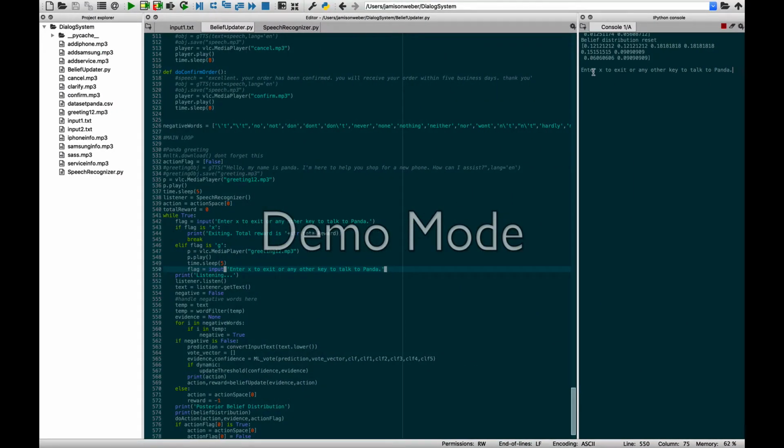So the program is running, and I'm going to basically just start its process. Hey, my name's Panda. I'm here to help you select a new phone. Okay, so Panda has an initial belief distribution, as you can see above here. But now I'm going to start to talk to Panda and get this belief distribution to update.